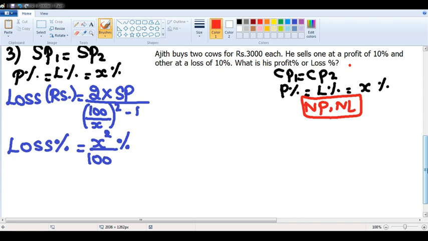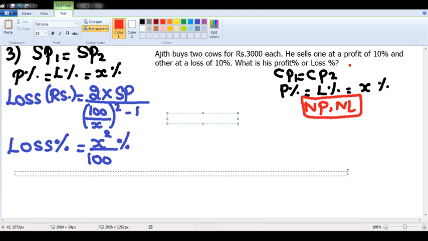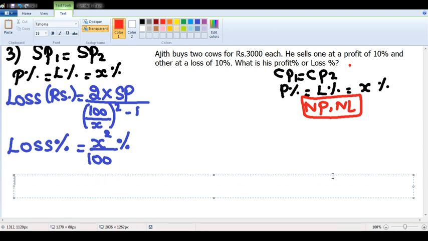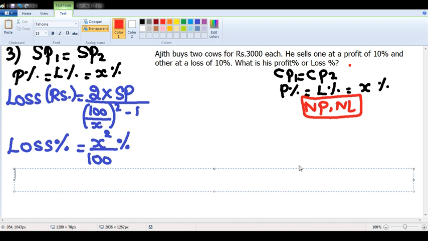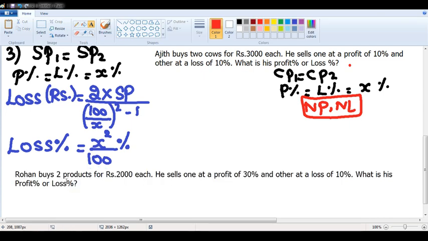Okay. So that is the first problem. Suppose I will draft another question for you people. We are discussing 3 questions which are based on these 3 key points. Now I will draft the second question, a little below. Try to tell the answer for this question. I am sure you can answer these questions very fast if you know the key points. The question says, Rohan buys 2 products for 2000 rupees each.